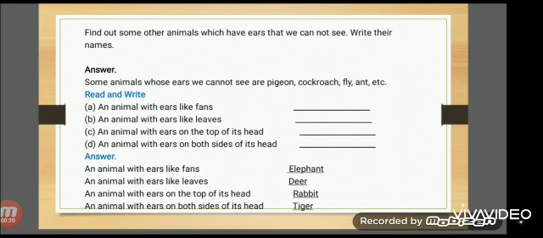One more exercise, read and write. First is an animal with ears like fans. The answer is yes, elephant. An animal with ears like leaves. Its answer is deer. An animal with ears on the top of its head. Here the answer is rabbit. An animal with ears on both sides of its head. The answer is tiger, or you can write buffalo.